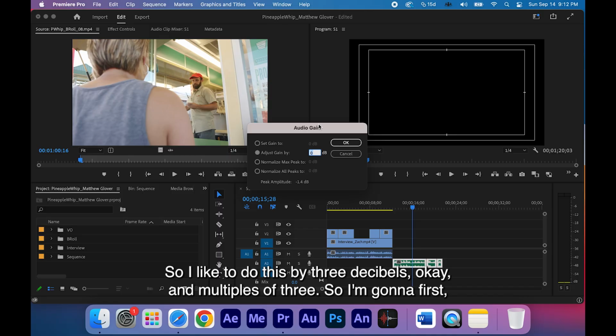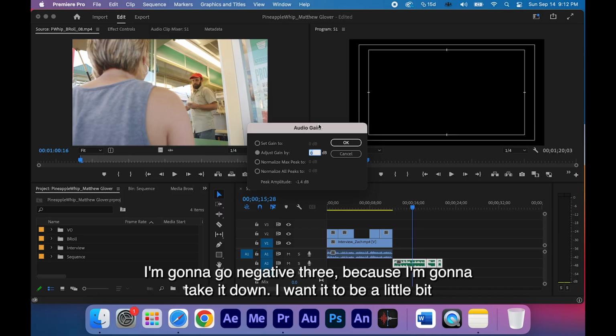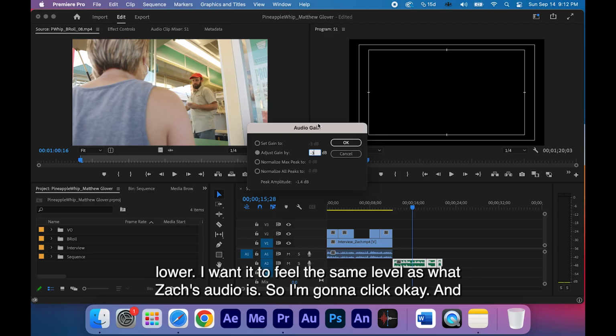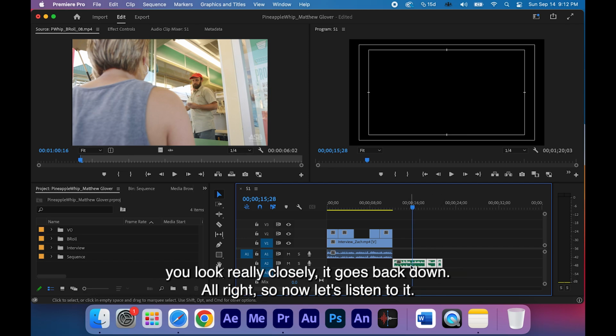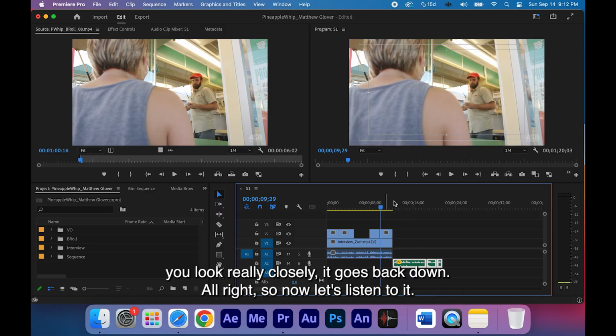I like to do this by 3 decibels, and multiples of 3. So I'm going to go -3 because I'm going to take it down. I want it to be a little bit lower. I want it to feel the same level as what Zach's audio is. So I'm going to click OK. And then you can see my audio went down a little bit. If you look really closely, it goes back down. All right. So now let's listen to it.